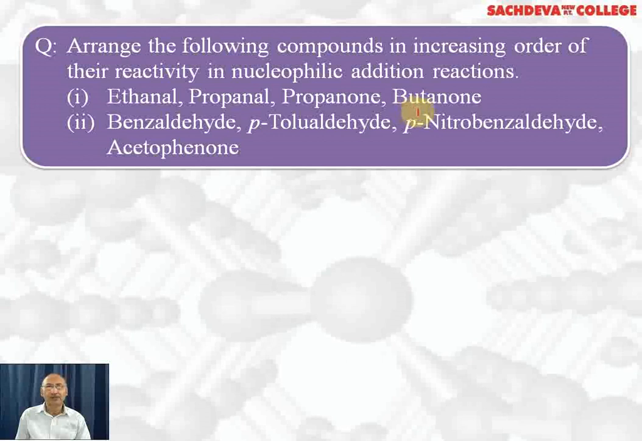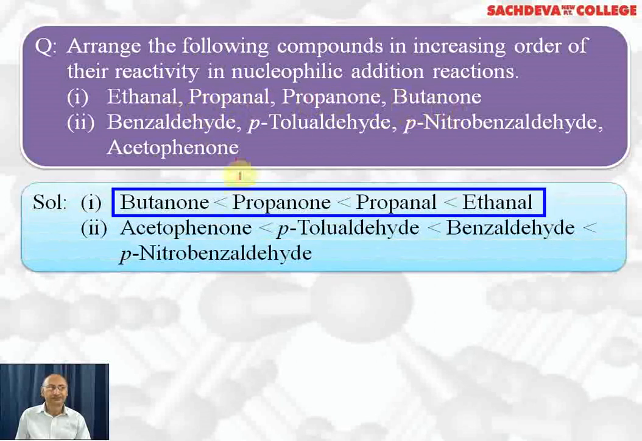That's why butanone is least reactive, then propanone, then propanal, then ethanal. This is the order. Butanone is less reactive than propanone, which is less reactive than propanal. Ethanal is most reactive towards nucleophilic addition reaction.